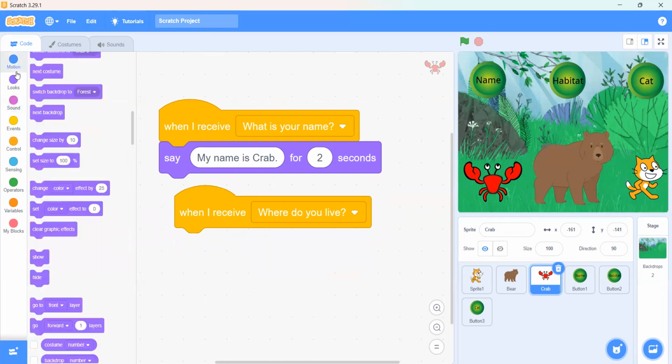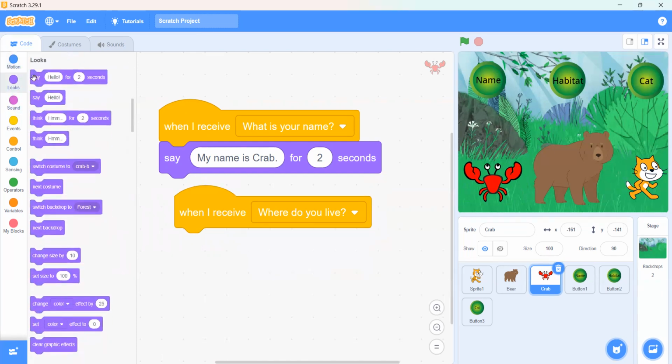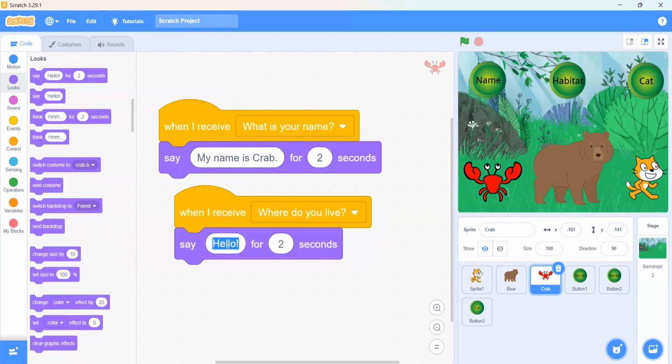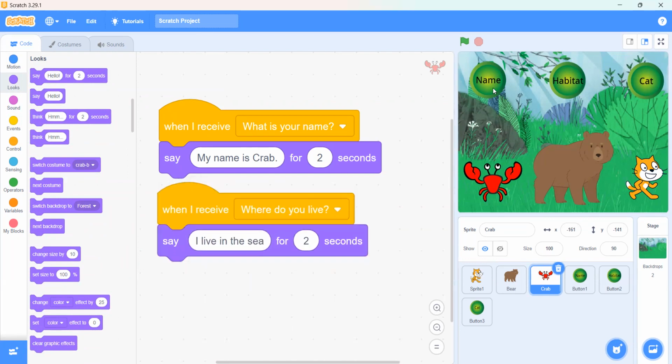We will use the looks and we will go on the say block and we will say I live in the sea. Okay, that's good. So now, when we click on this name button, all of the sprites will say their names. When we click on this habitat, all of them are saying where they live. One is saying I live in the sea. The bear is saying I live in China because our Mina told us that bear lives in China.